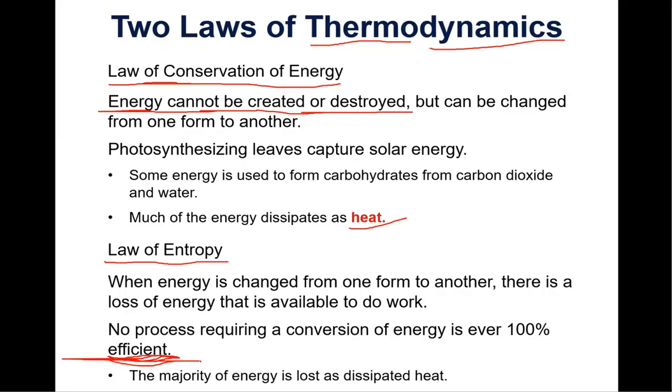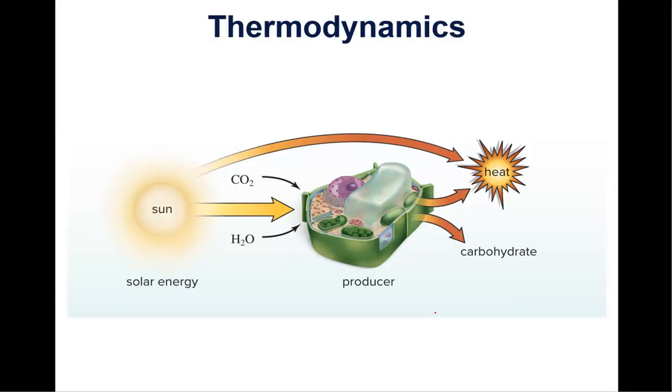Okay, so that is the second law, the law of entropy: when energy changes form, energy available to do work is produced, but there's always a loss of energy that is available to do work. It's really important that you understand it doesn't mean there's a loss of energy. There's a loss of energy that is available to do work, and it actually is just given off as heat. So that's what the law of entropy refers to.